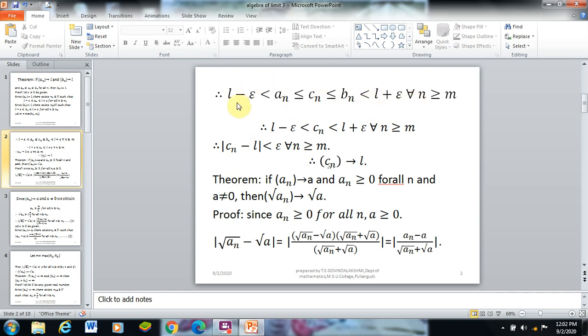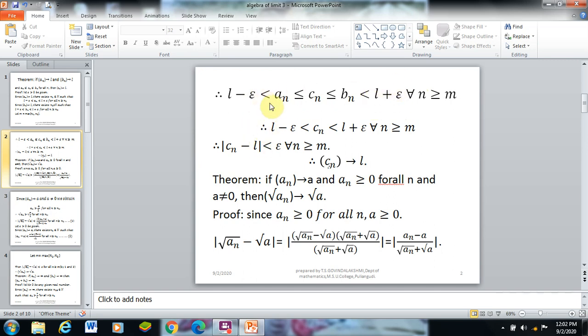So combining these terms, we get L minus epsilon less than an less than or equal to Cn less than or equal to Bn less than L plus epsilon for all n greater than or equal to m. We show the result Cn converges to L. So for Cn, the lower term is L minus epsilon and the upper term is L plus epsilon.